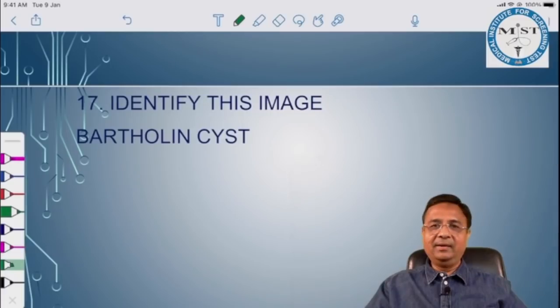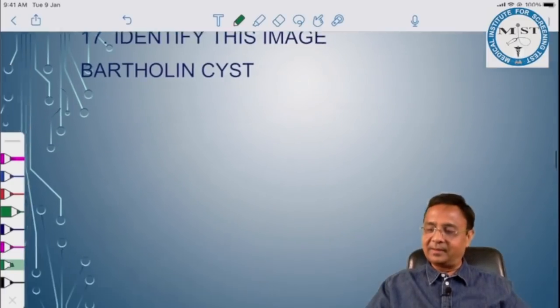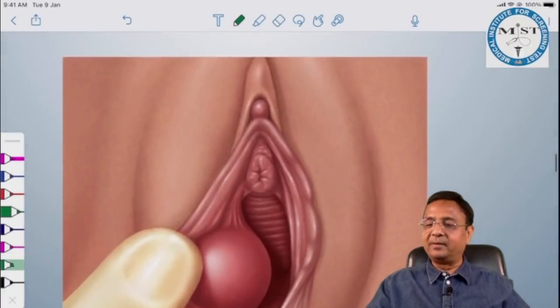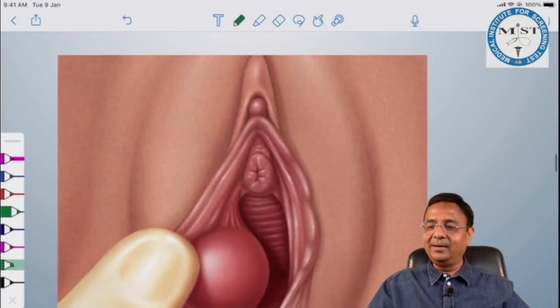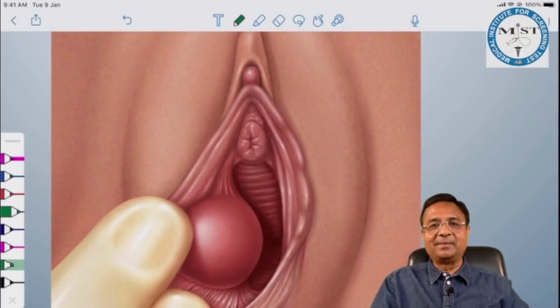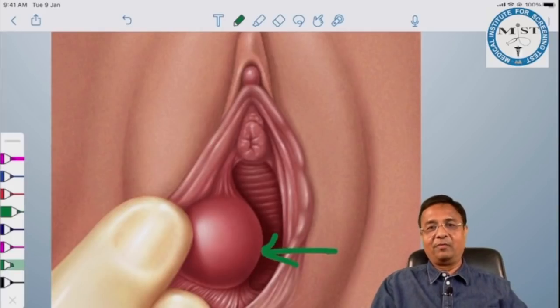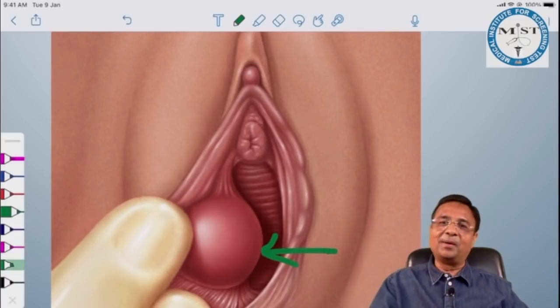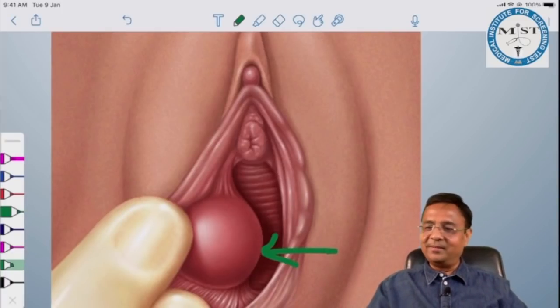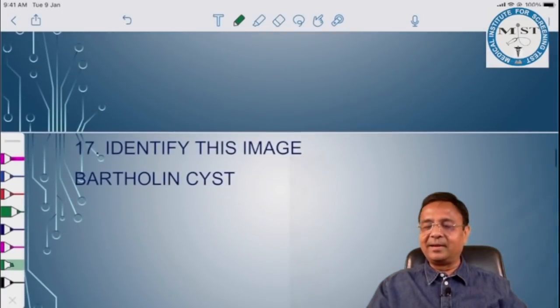Identify this image. I couldn't gather various other options, but this was very simple. So students just marked it. They knew this image. This is a Bartholin cyst, which is present on the posterolateral wall of the vagina. Differential diagnosis would have been a Gardner cyst, which is present on the anterolateral wall of the vagina. So a chocolate single liner question, Bartholin cyst.